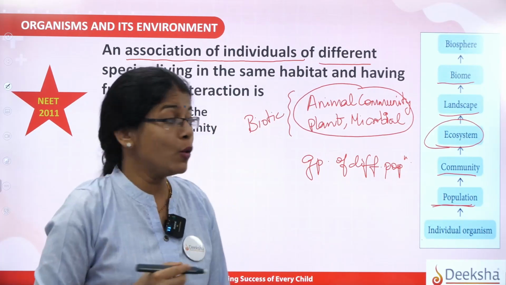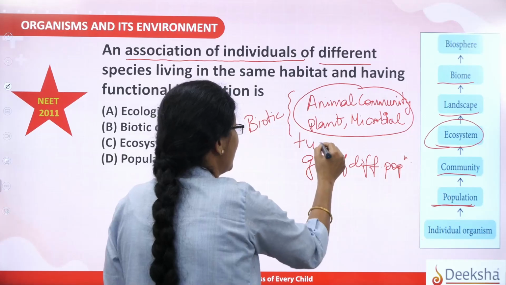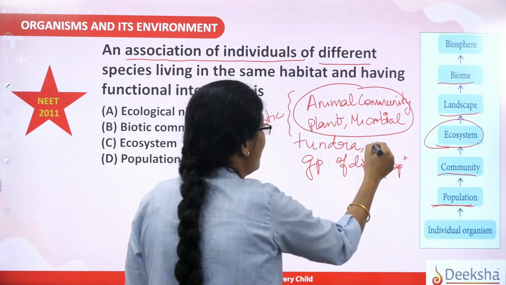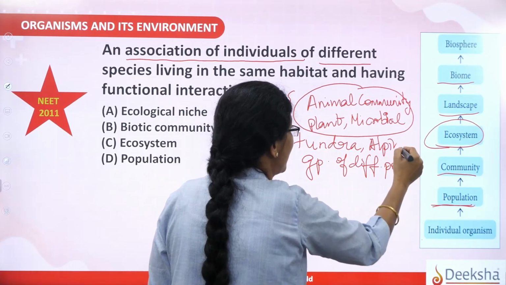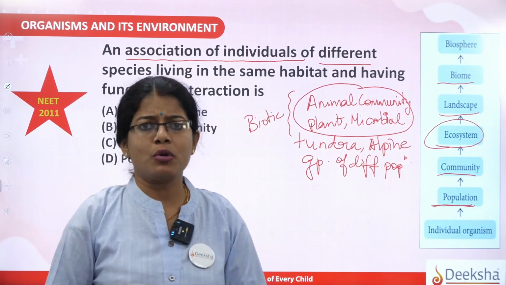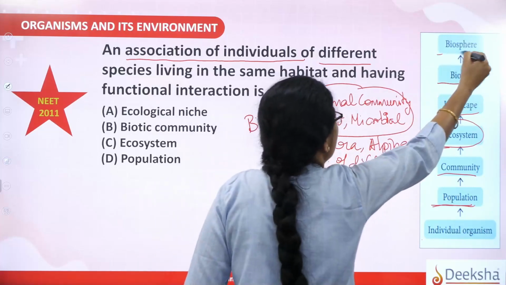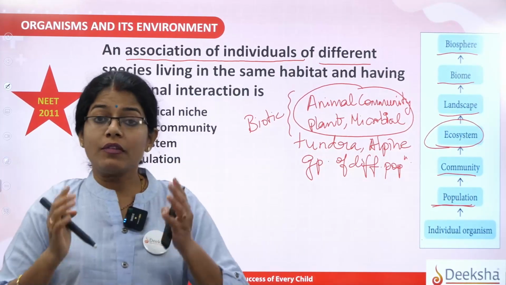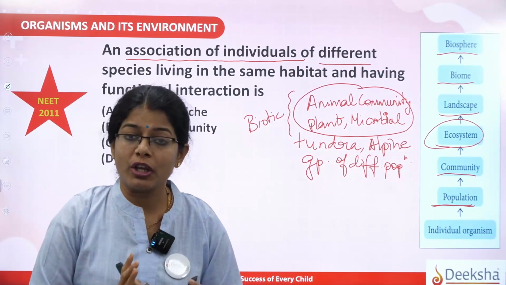For example, you have the tundra region, correct? You have the alpine, right? So these are some of the examples of the biomes. And many such biomes come together to form what? The biosphere. So this becomes the entire hierarchy for the ecology.